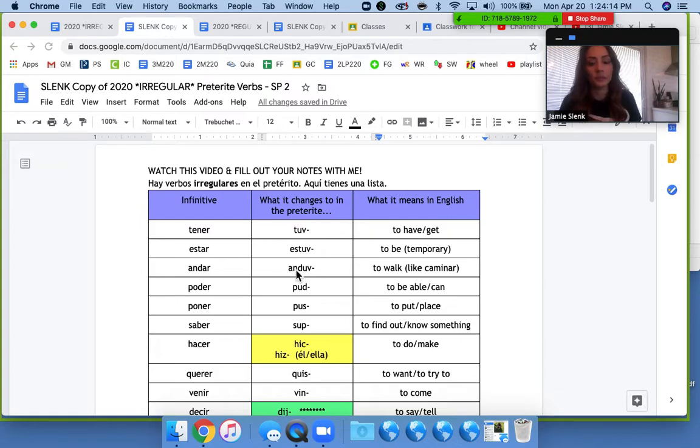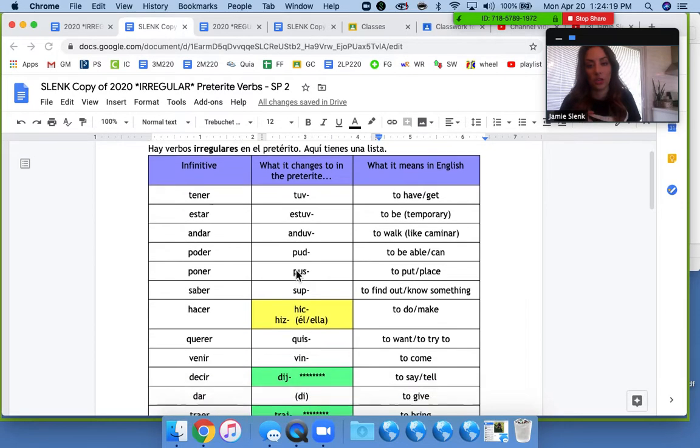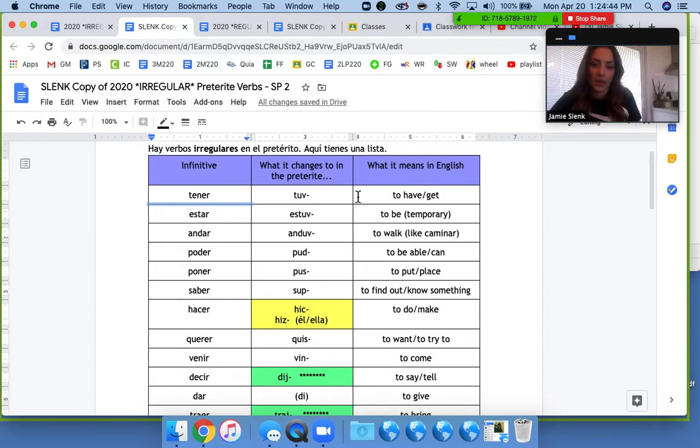So similar to last time, we have a couple of verb charts, and this first one is basically just a list of all of the verbs that are irregular. What makes these verbs irregular is that the beginning and middle of the word change, as well as the end of the word. So the way to read this chart is on the left-hand side you have the verb like tener, estar, and then in the middle column you have the root of the verb.